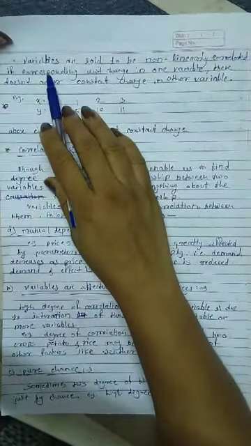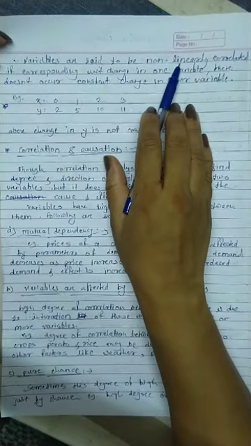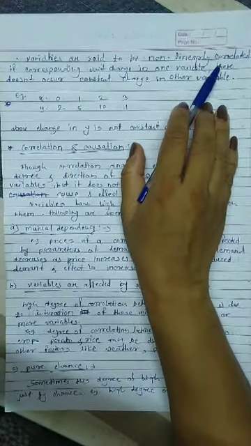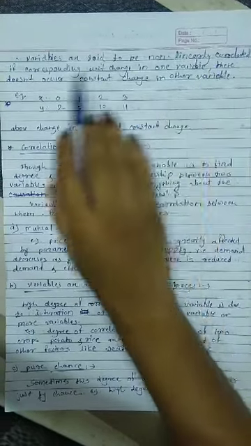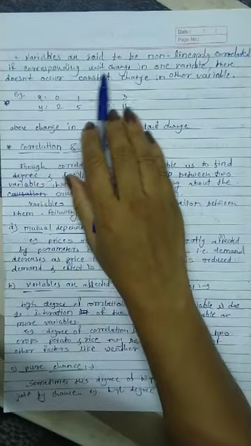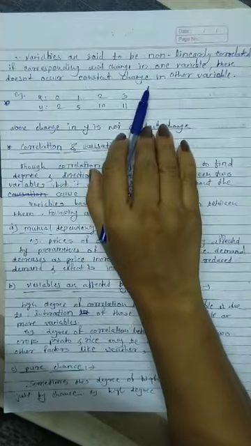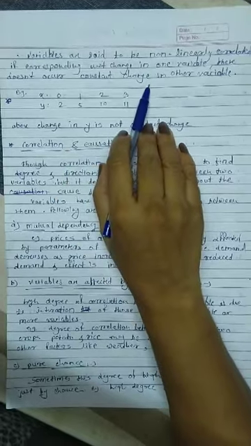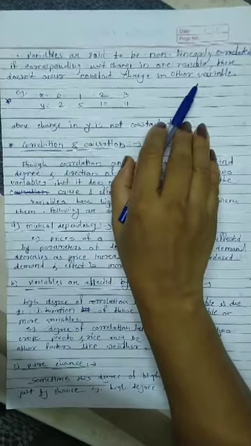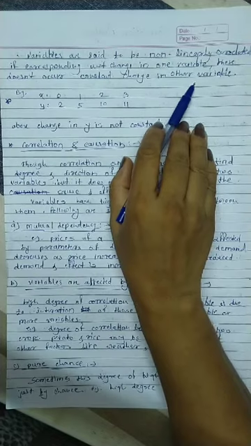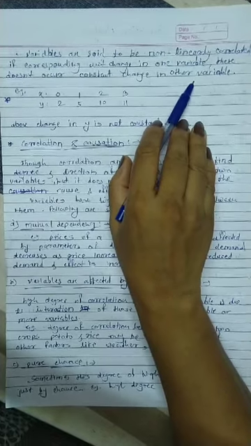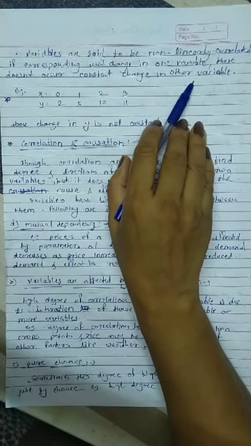In contrast, variables are said to be non-linearly correlated, or there is non-linear correlation between x and y, if corresponding to one unit change in one variable, there doesn't occur a constant change in the other variable. In that case, we call them non-linearly correlated variables.